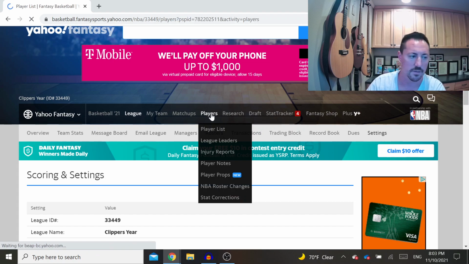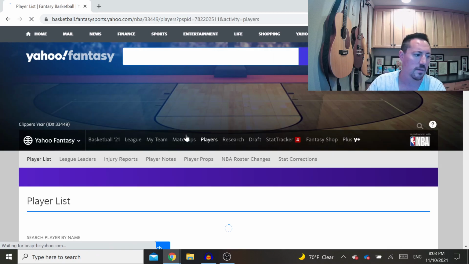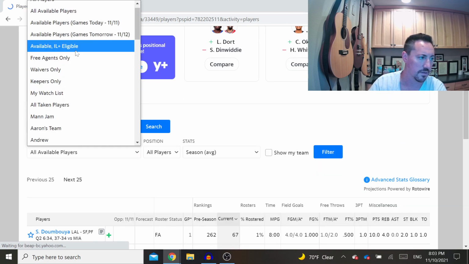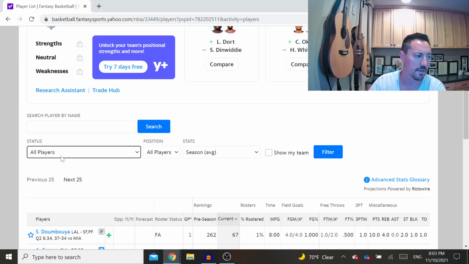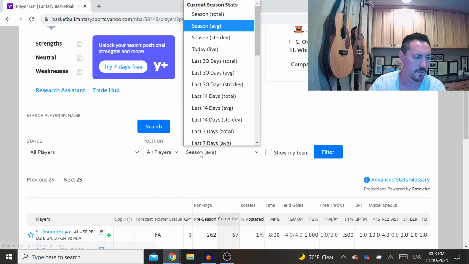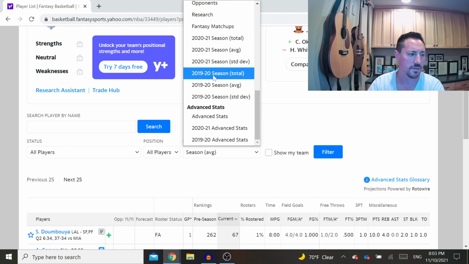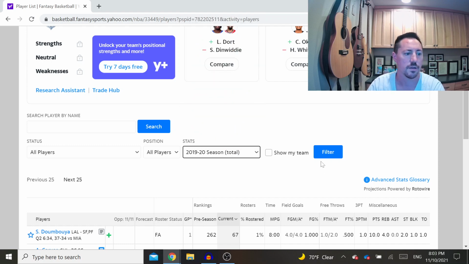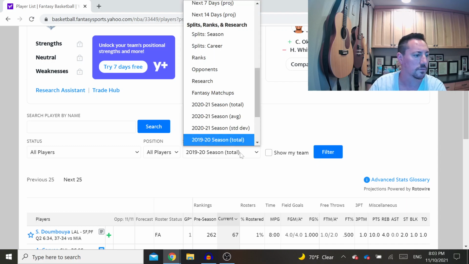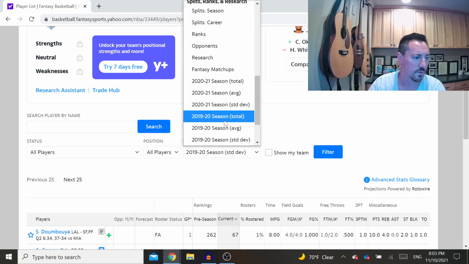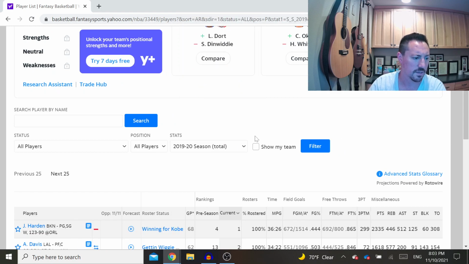So, I'm going to click on the Players tab here. And for me, when I do my research, I want to look at all the players that are available. So you want to change your tabs to all players, and then since this was last season, you can look at projections for this season, but I also like to consider last season's totals. So that would be 2019-20, and I just use the total stats.